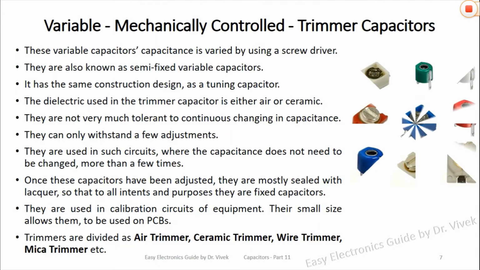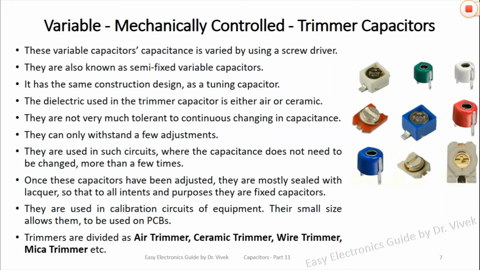Trimmer capacitors' capacitance is varied by using a screwdriver. They are also known as semi-fixed variable capacitors. They can only withstand a few adjustments. They are normally used in circuits where the capacitance does not need to be changed more than a few times. They are further divided into air trimmer, ceramic trimmer, wire trimmer, mica trimmer, etc.